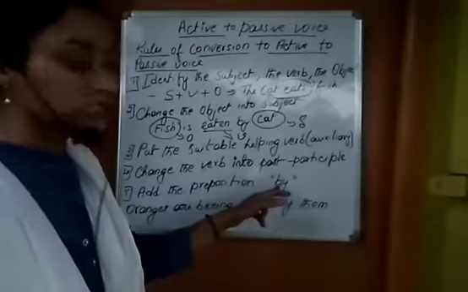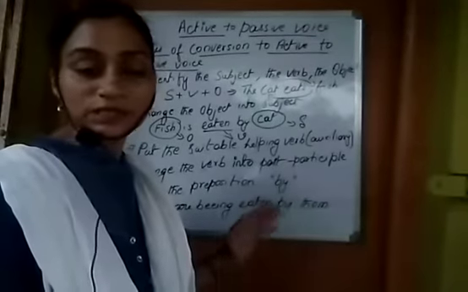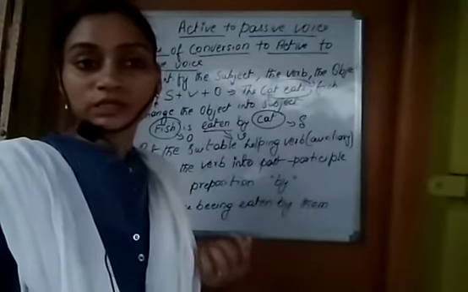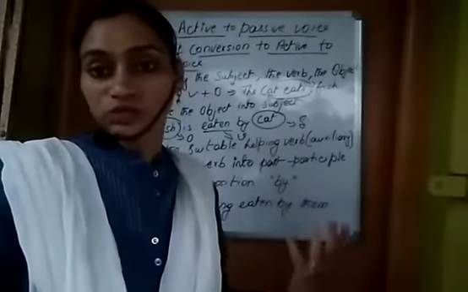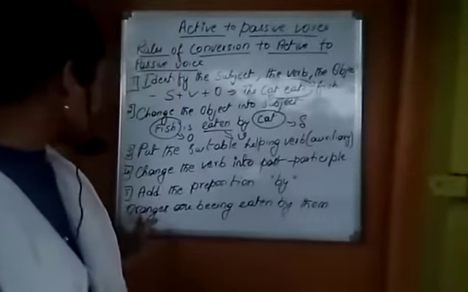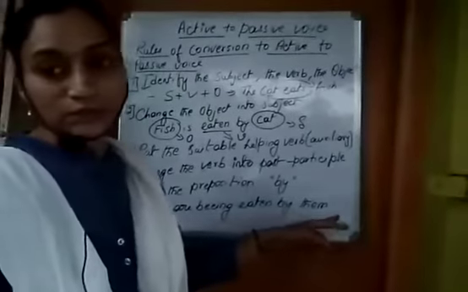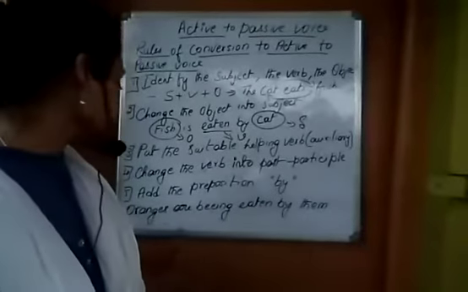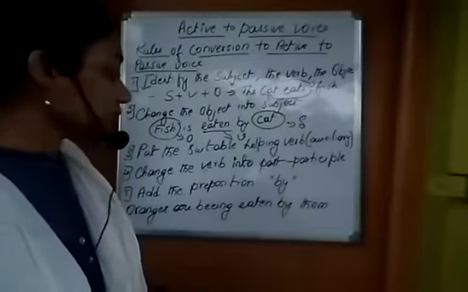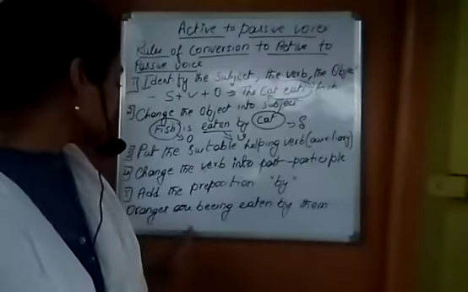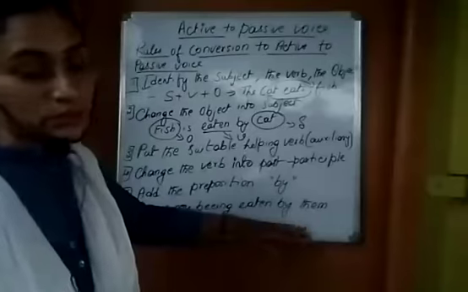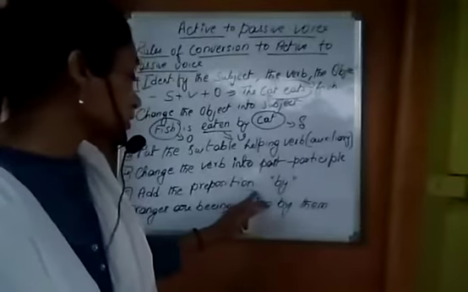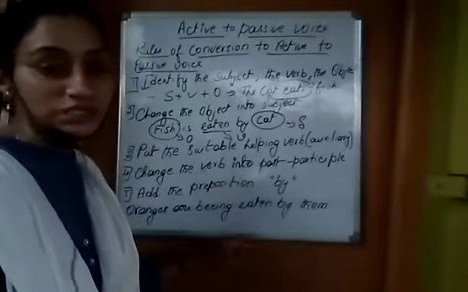Now, coming to the last. Add the preposition by. You have to add a by. In certain circumstances, in my next video, I will let you know what are the further rules where you need not use by. Oranges are being eaten by them. Now tell me which is the subject here and which is the object here. This is a passive voice. Now, tell me which is the verb here. Verb is eaten.